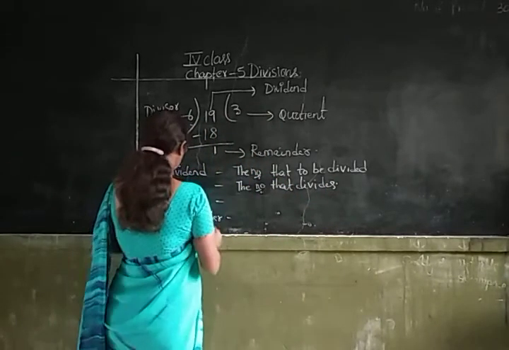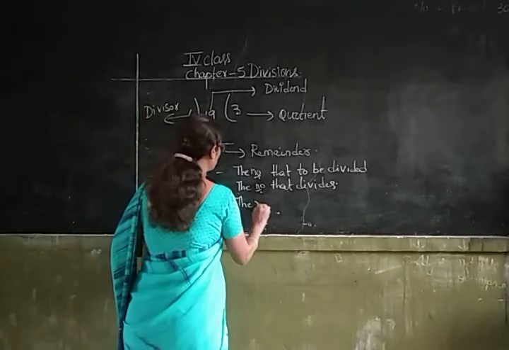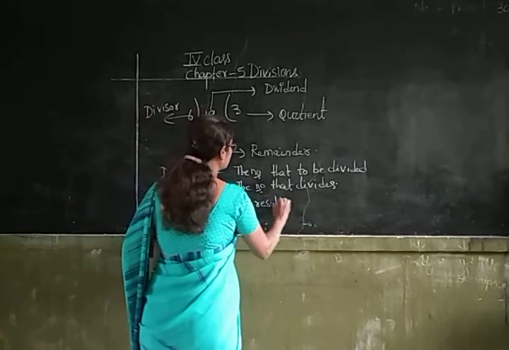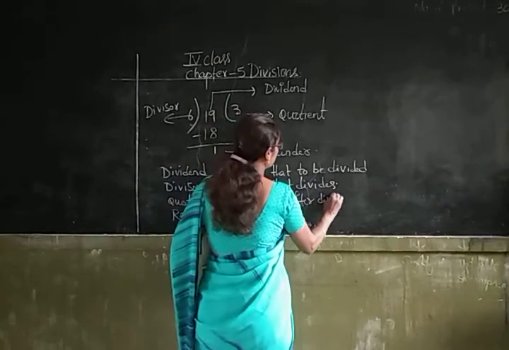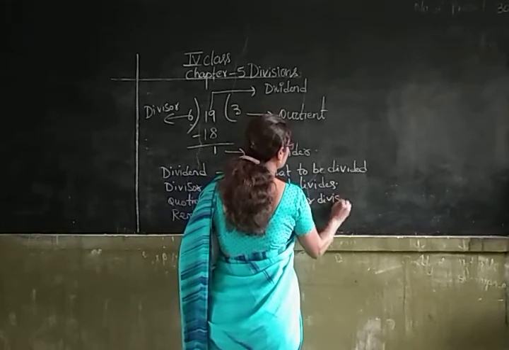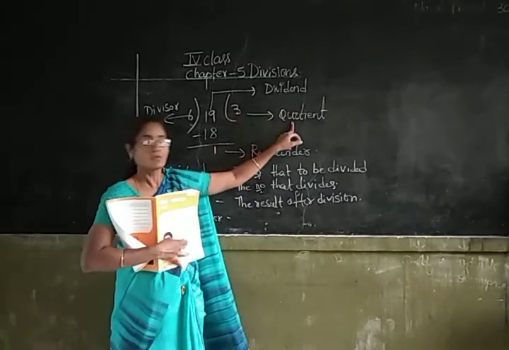And the result after division is called quotient.